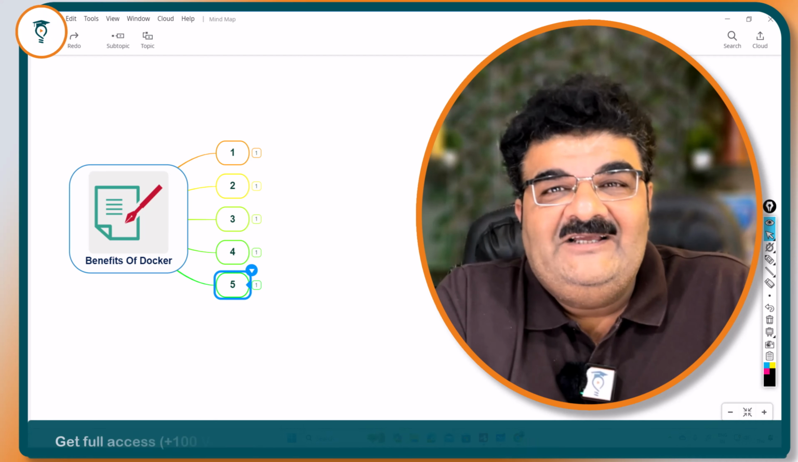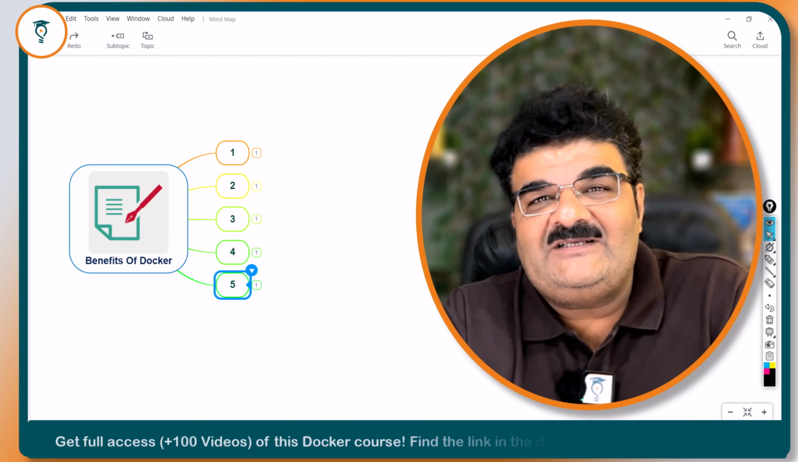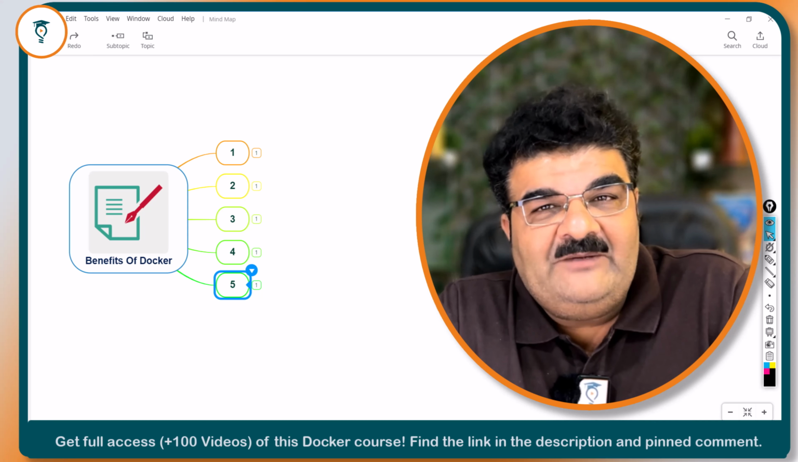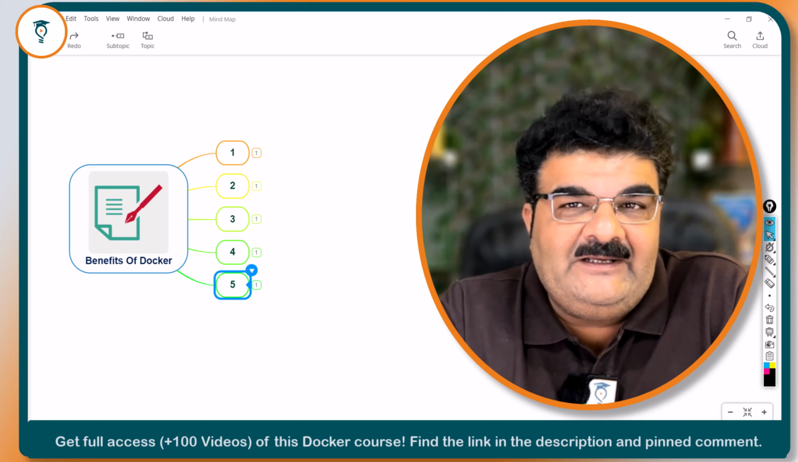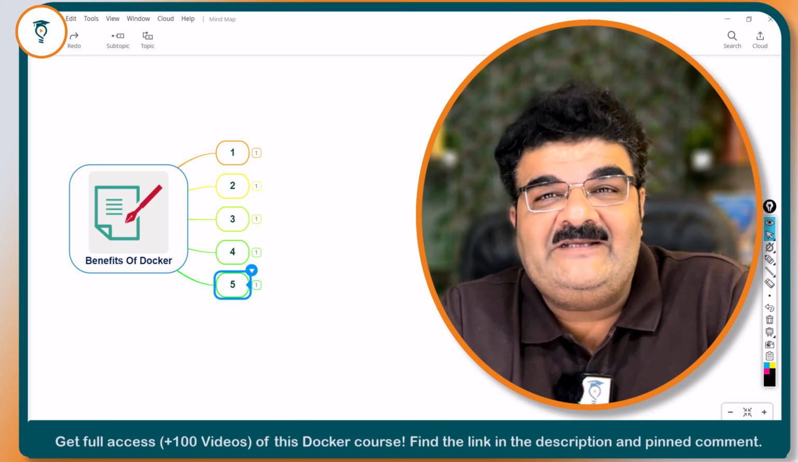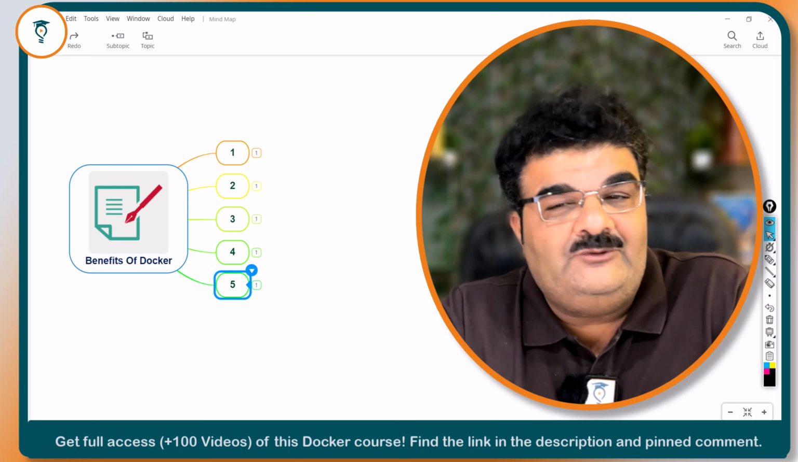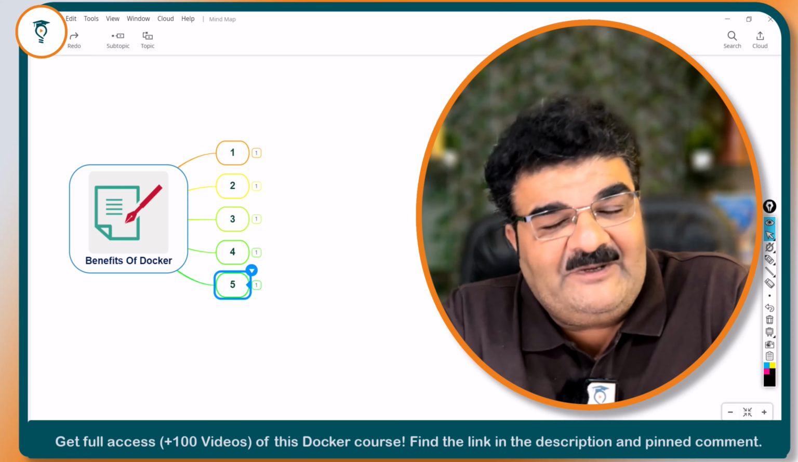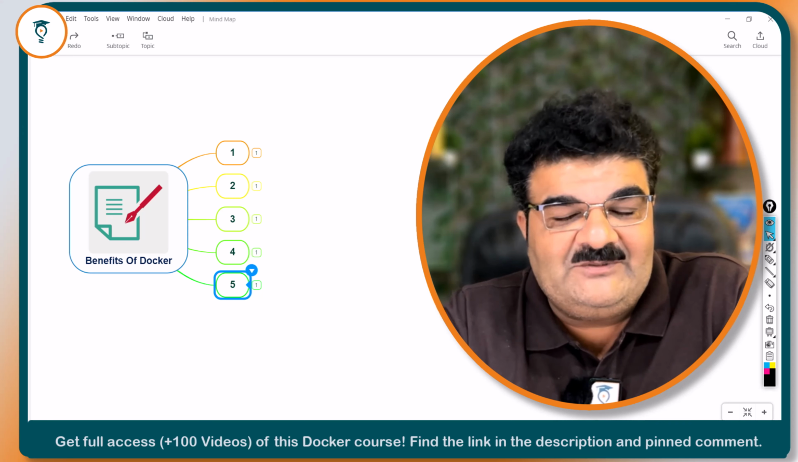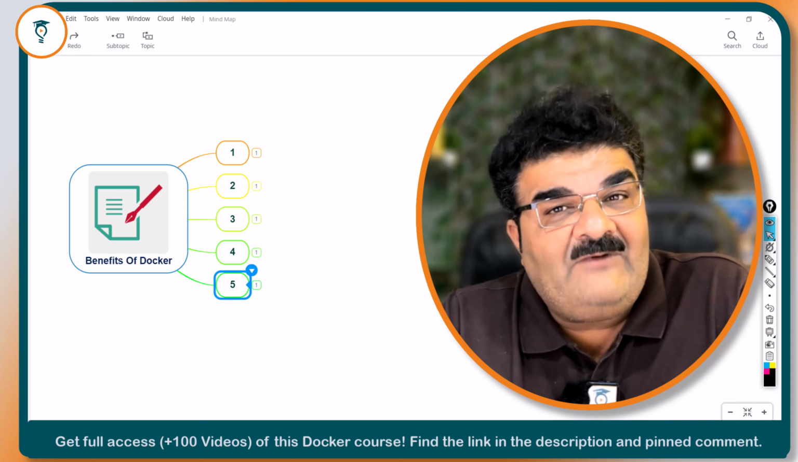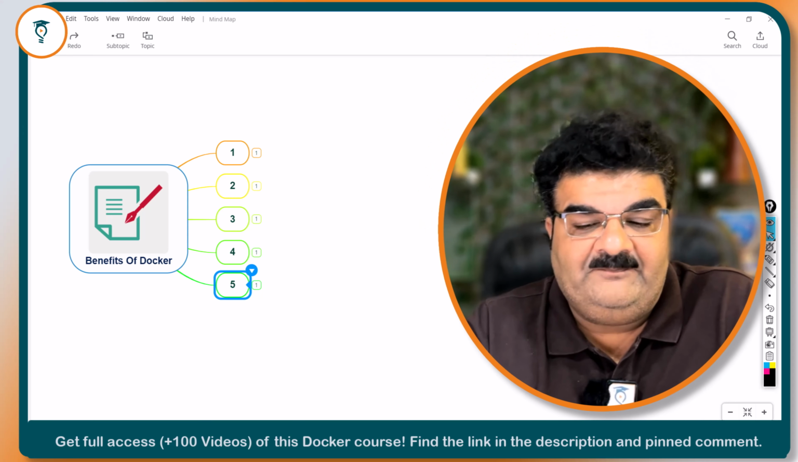I know that guys, you are super excited for the lab. You want to understand the whole concept of Docker with practical, but we have to go step by step. I want you to understand the benefits of Docker. We are going to start practical as soon as possible, but before this, just understand 5 benefits of Docker.